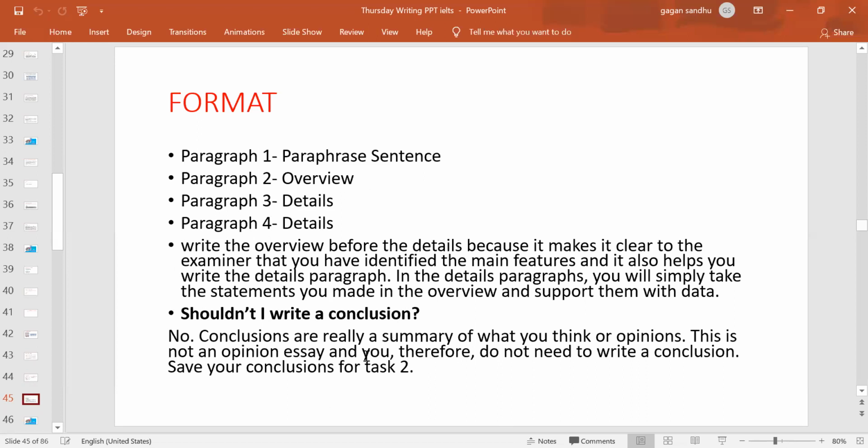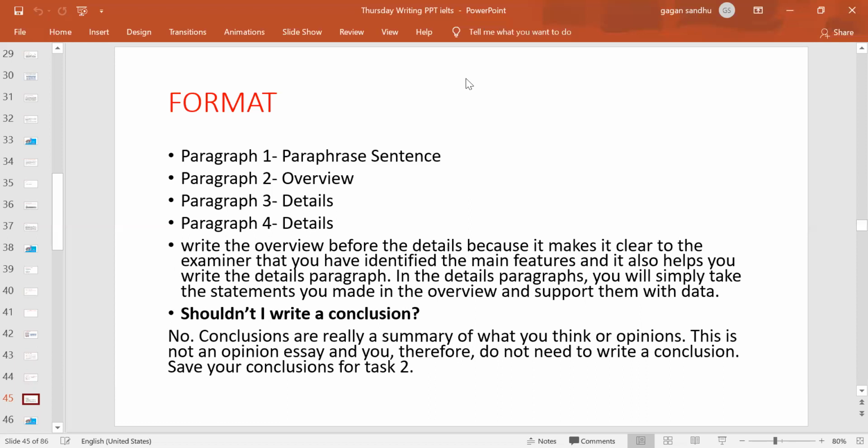Some students do write an introduction, then description, and then a conclusion, the pattern we follow in task two. The conclusions are meant only for task two, when we are giving a summary of our opinions or what we think, right? Definitely here you don't need any opinion.